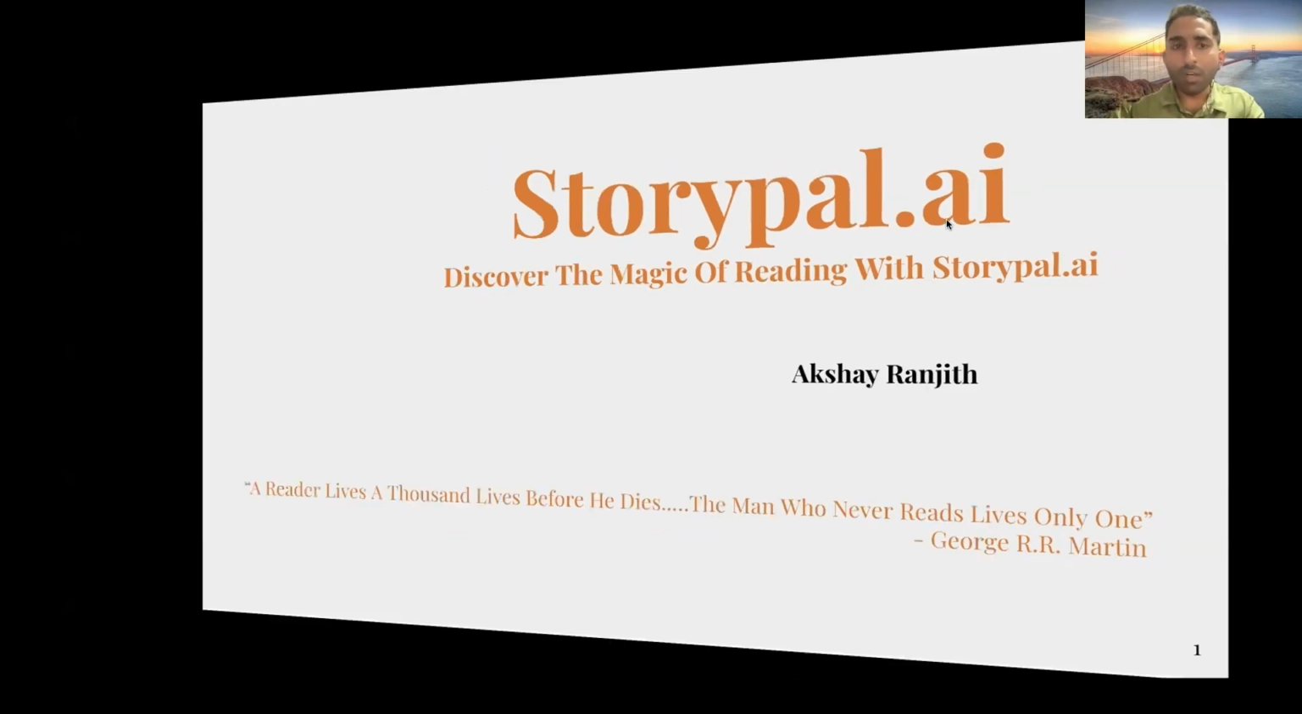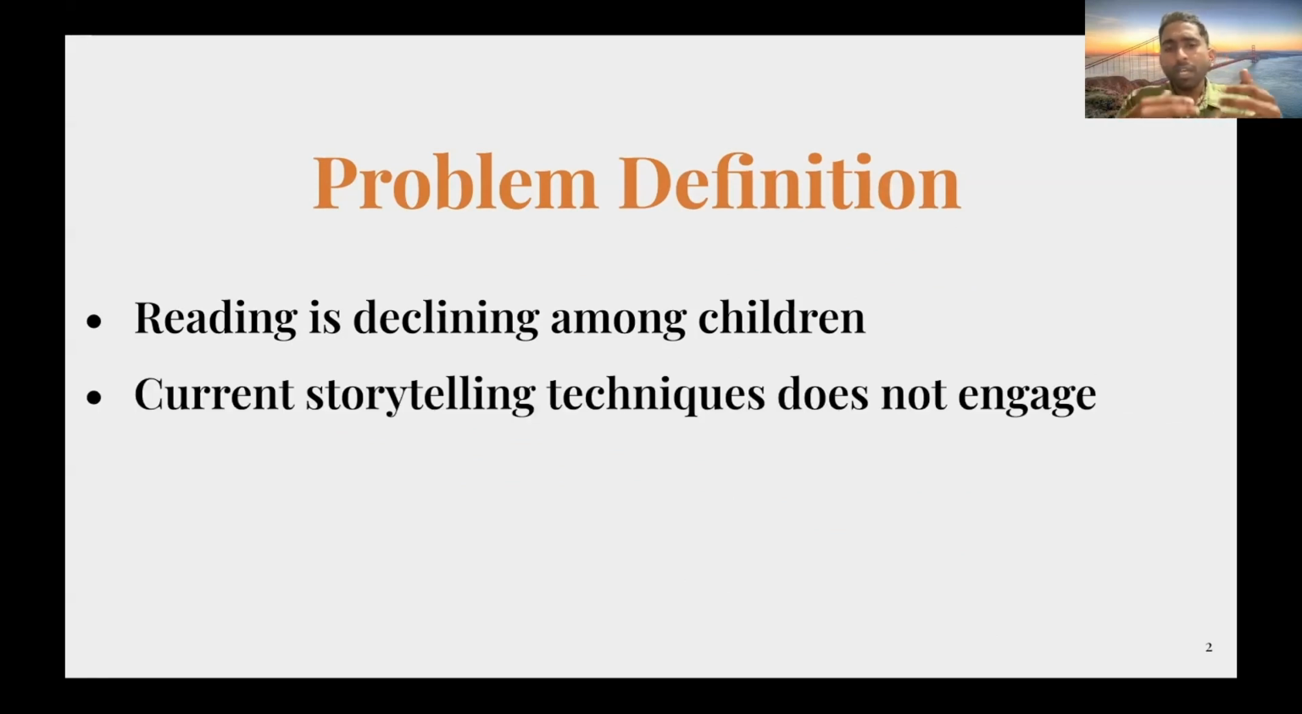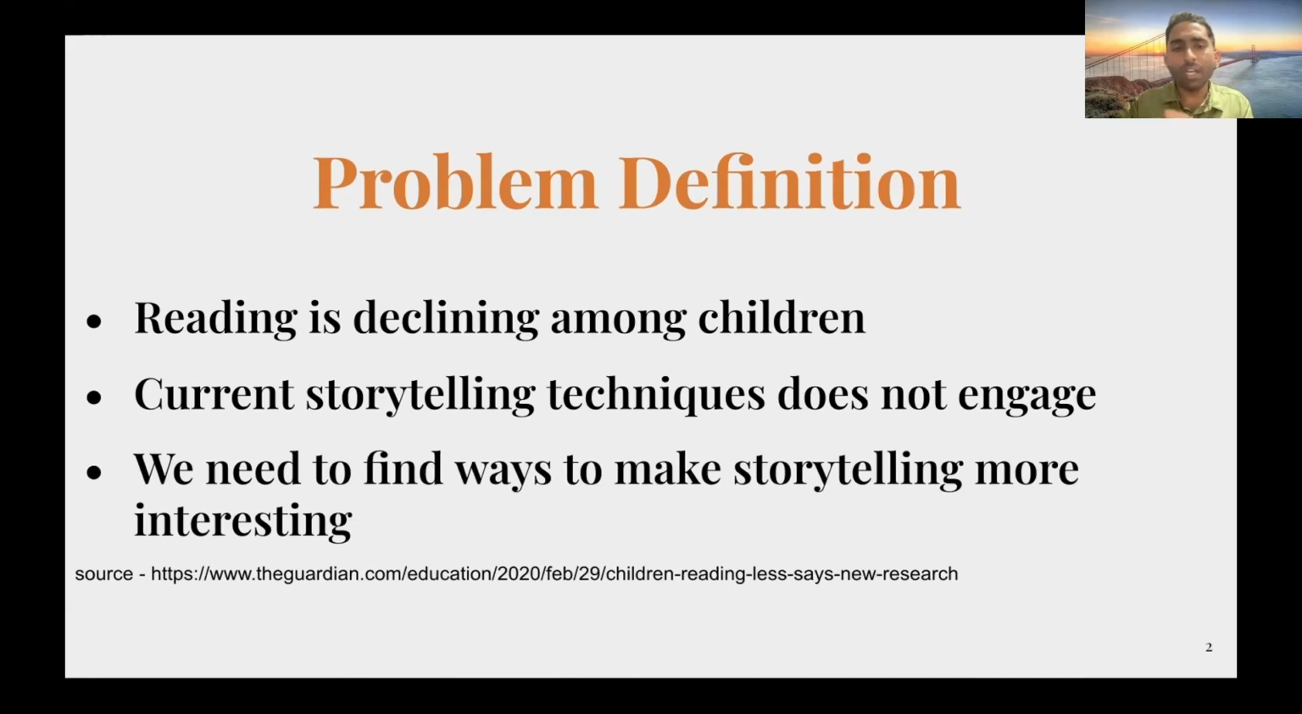So the problem that we are trying to solve here is that reading among young children is declining. If you compare with the previous generation, children are spending less time reading and the enjoyment of reading has also come down. One of the main reasons is that the current storytelling technique does not engage or excite the children, especially when they have social media to work on. So what we are trying to solve here is to find new ways to make storytelling much more interesting and make the children much more engaged with the stories.